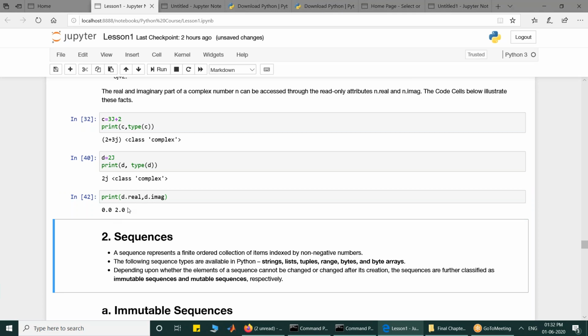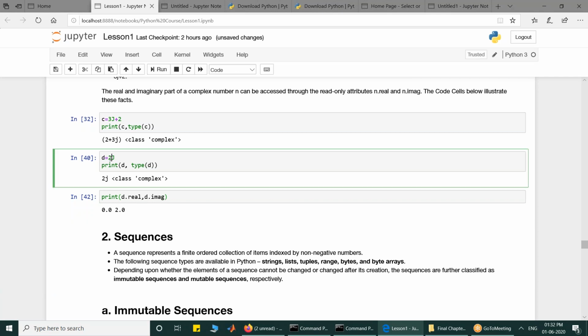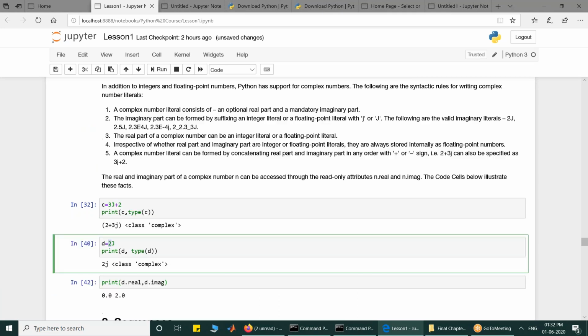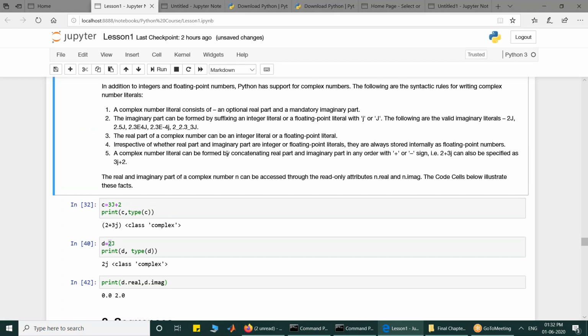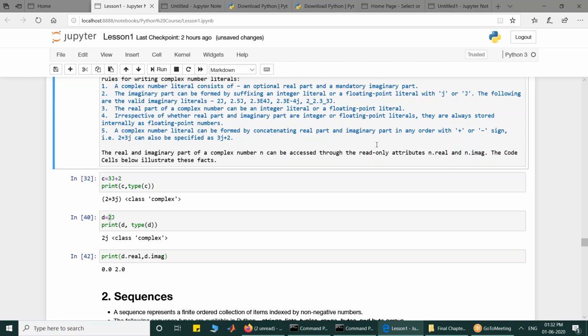Remember, the real part and imaginary part are always stored internally as floating point numbers. Although here I have given 2, internally it will always be stored as a floating point number. So if you look at point number 4, irrespective of whether real parts and imaginary parts are integer or floating point literals, they are always stored internally as floating point numbers. Look at point number 4.